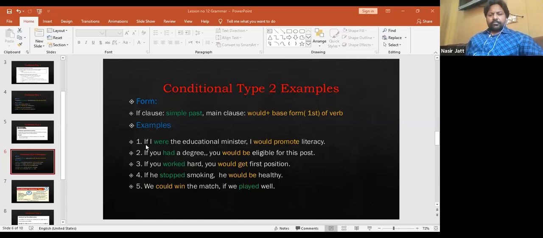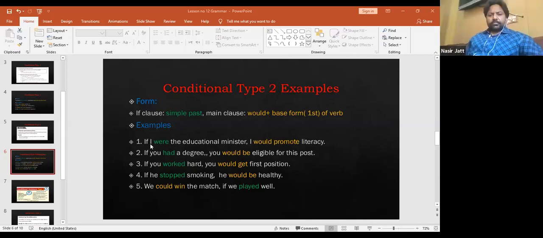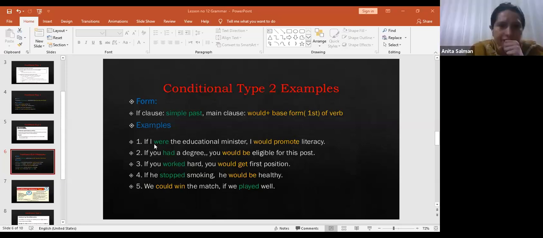Now pay attention here. If I were the educational minister, normally we use was with I, right? But in conditional sentences, it is a bit violating the rule of grammar, that we have to use were with I, she or he, right? If she was the educational minister, if he were the educational minister, or if I were the educational minister. So in conditional sentences, which show an unreal situation, we don't use was with I.